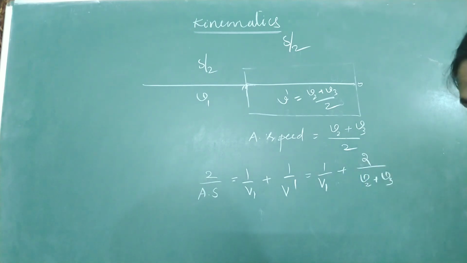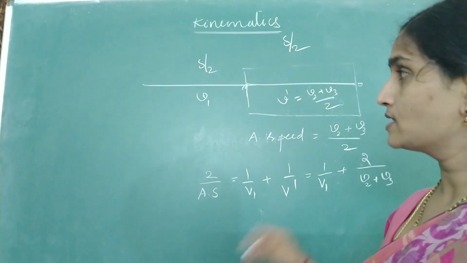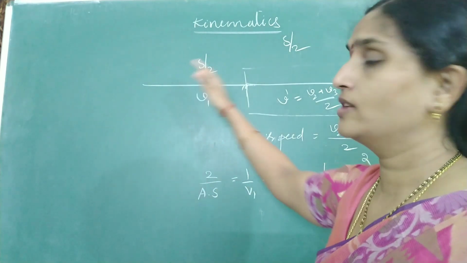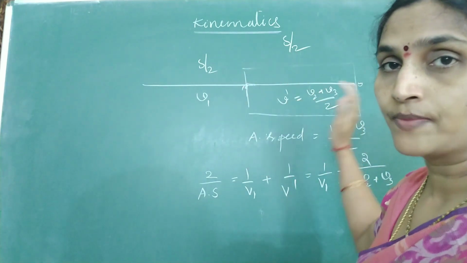I'll take this 2 to the numerator. So this is how you can solve and find out the answer. So this is a case where for half the distance the speed was V1, and for the remaining half, the speed was V2 and V3. Now reverse.